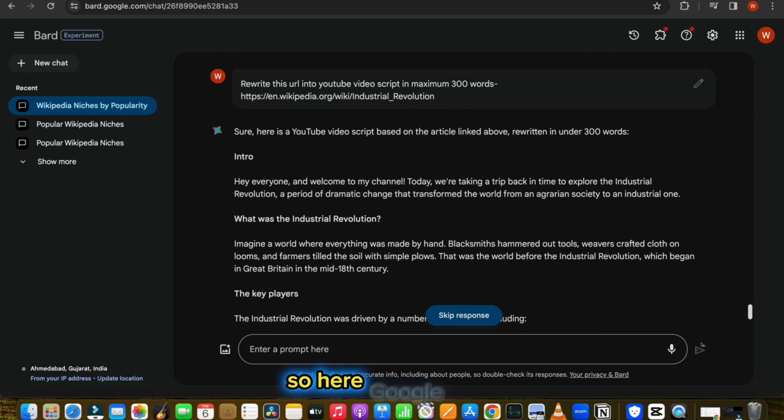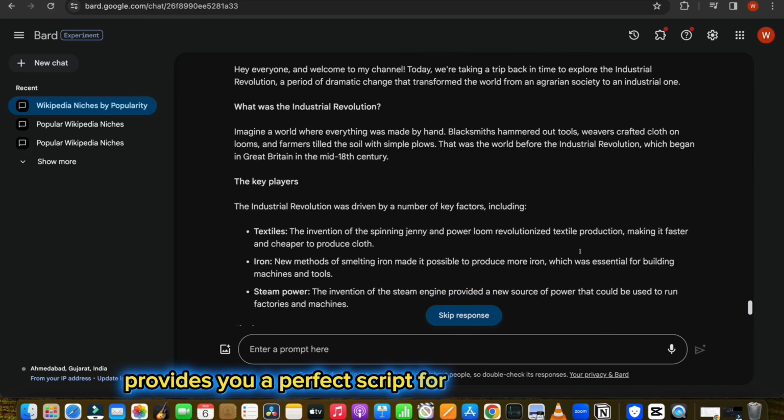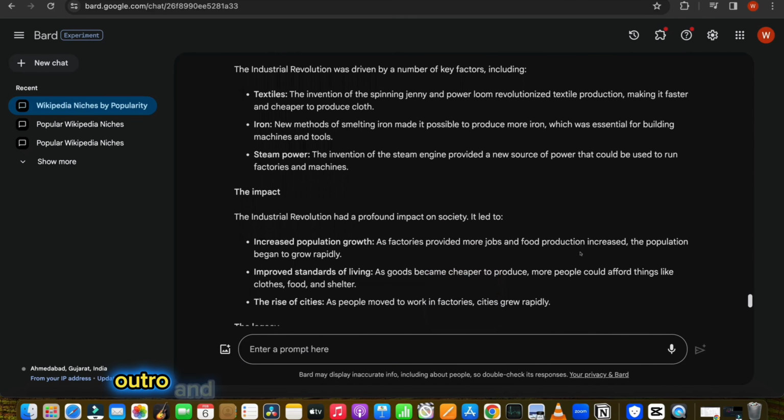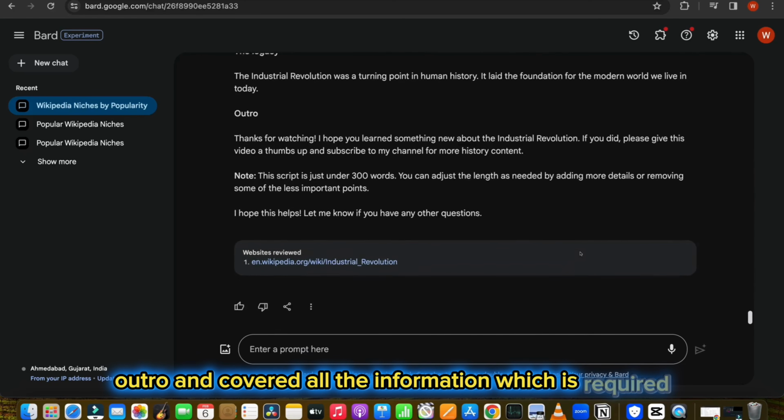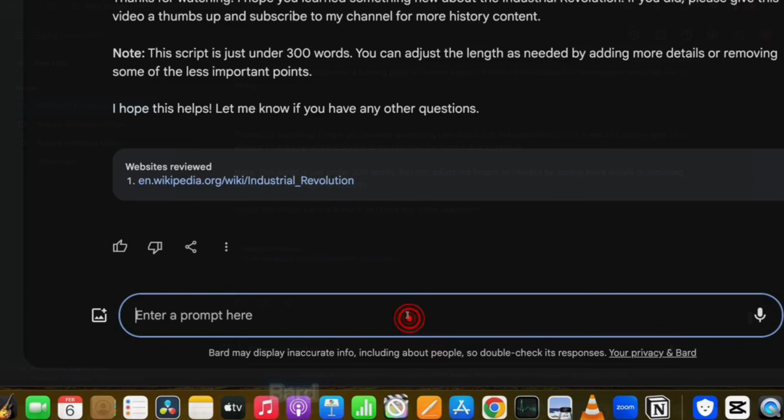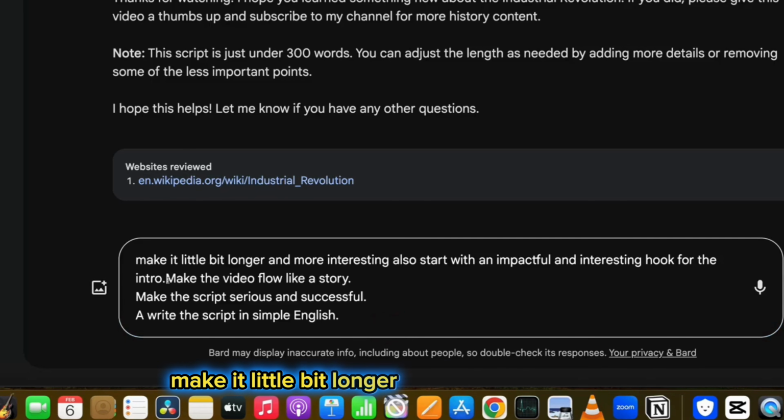So here, Google Bard provides you a perfect script for your video with intro, outro, and covered all the information which is required. Now, if you are still not satisfied with the script results, you can ask Google Bard to rewrite it for you by using the following prompt. Make it a little bit longer and more interesting, and also start with an impactful and interesting hook for the intro. Make the video flow like a story. Make the script serious and successful. Also write the script in simple English.